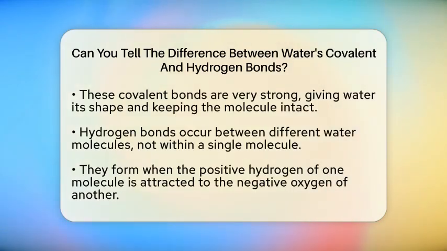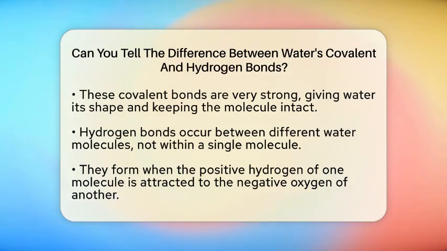This sharing creates a polar molecule with a bent shape, kind of like a boomerang. These covalent bonds are very strong and keep the atoms bonded tightly within the molecule. They are the reason water has its shape and why it stays together as a single unit.